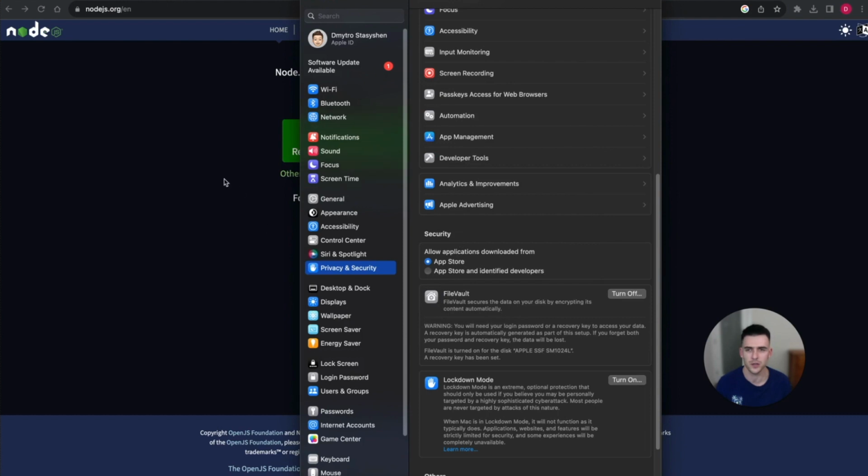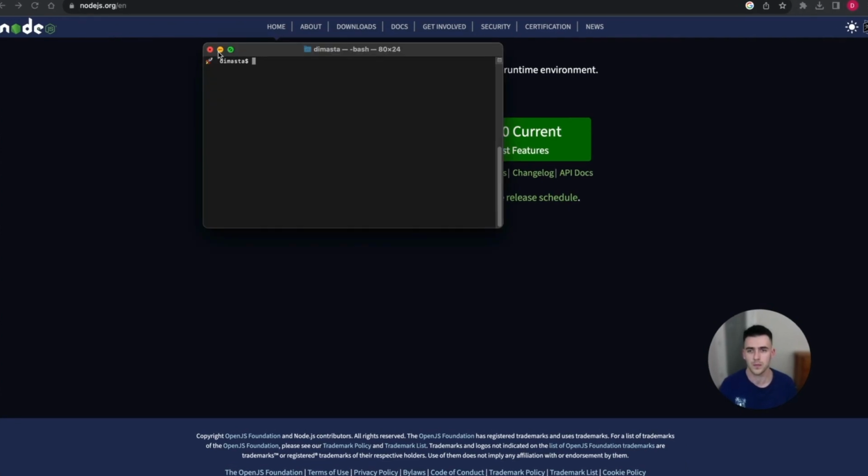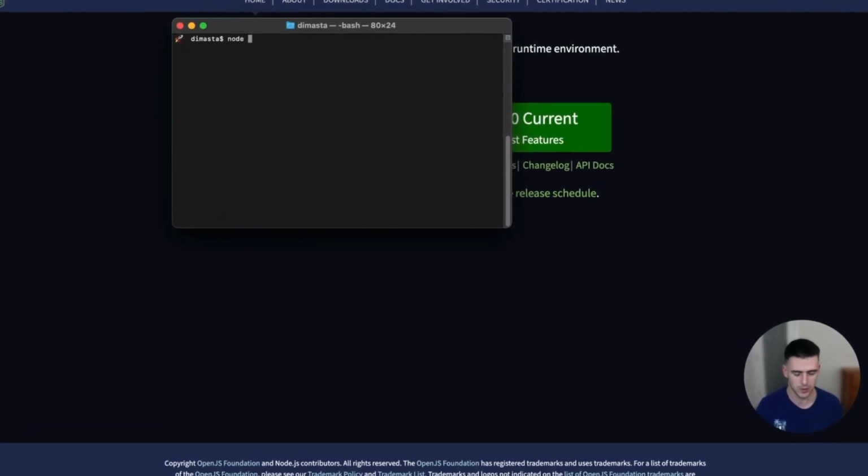So to check if the node was installed on our Mac, what we need to do, we're going to open our terminal. So click on search, type in terminal. Here we need to type node -v. And it should give us a version of Node that's been installed on our Mac.